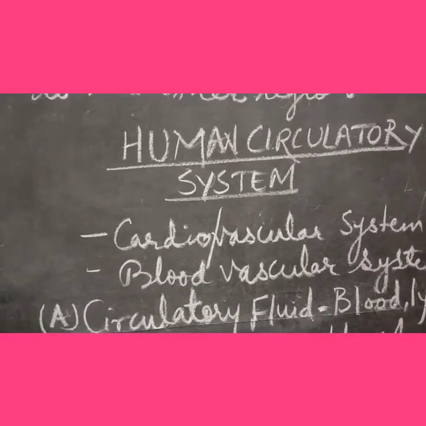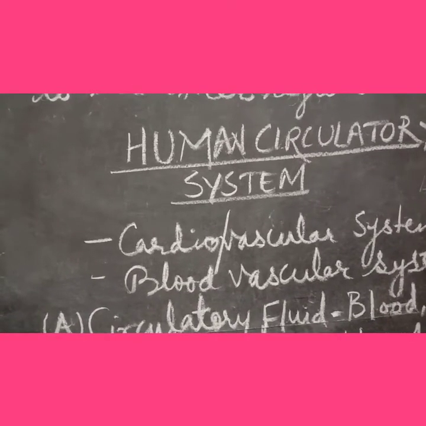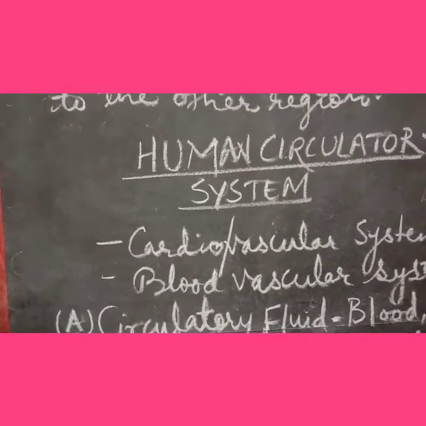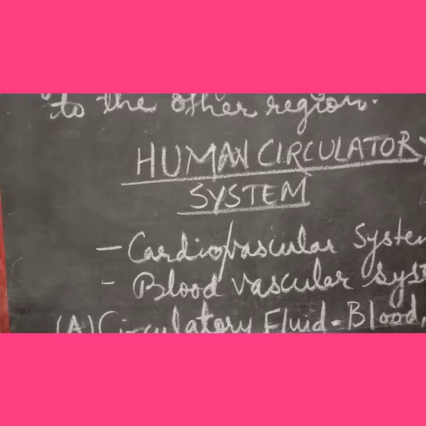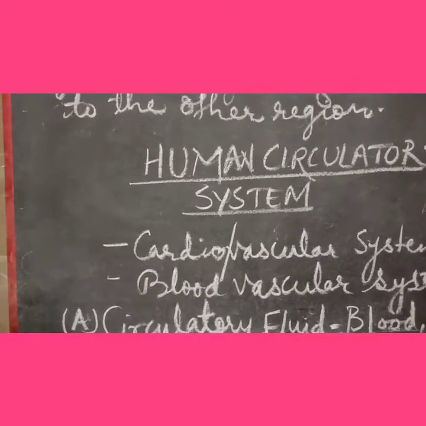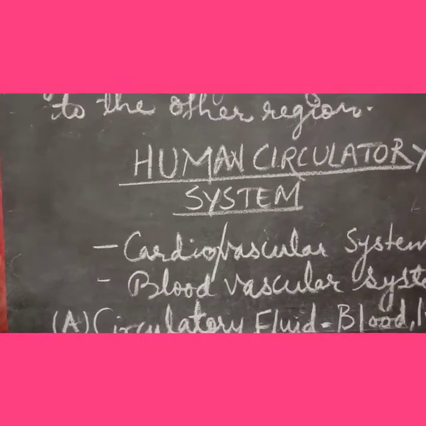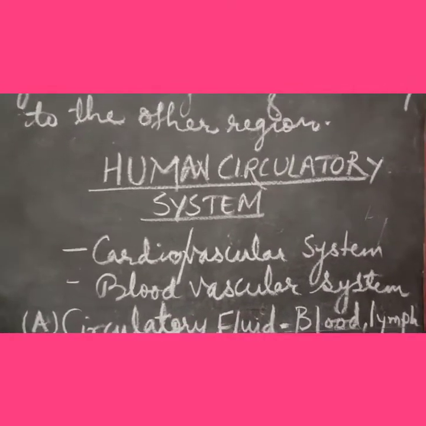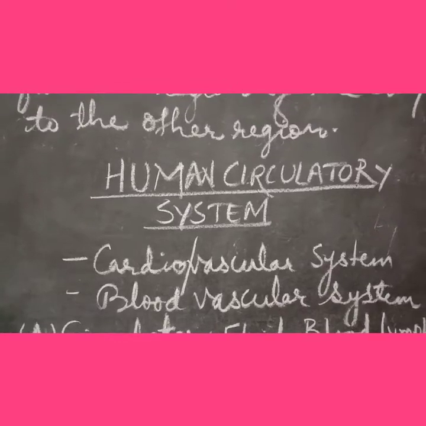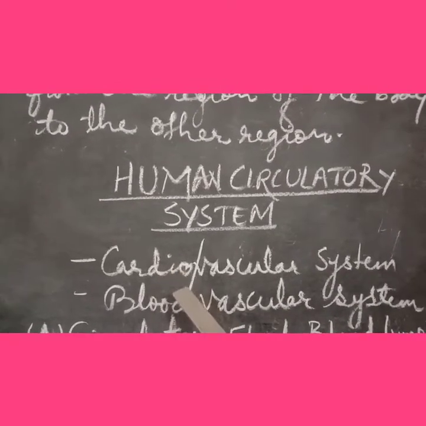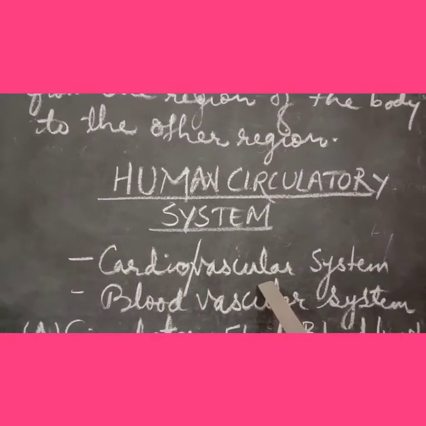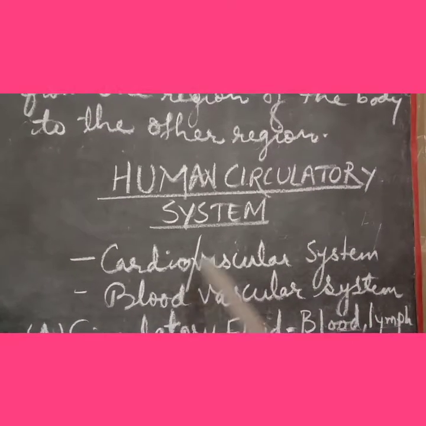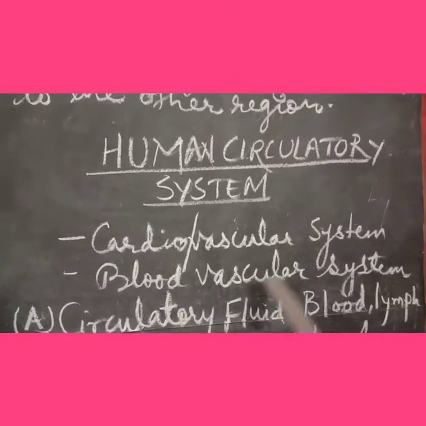Children, the word cardio has been taken from the Greek word cardia, which means heart, and vascular has come from the Greek word vasculum, which means small vessels. So as the name itself tells you, this system will consist of the heart and blood vessels, small vessels. The same is also called the blood vascular system.